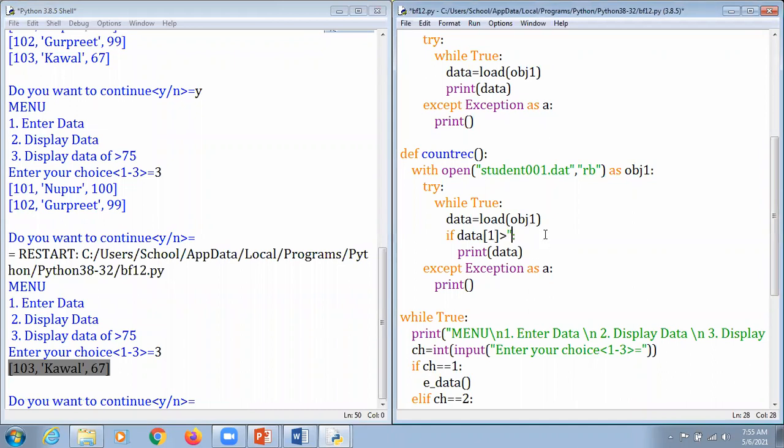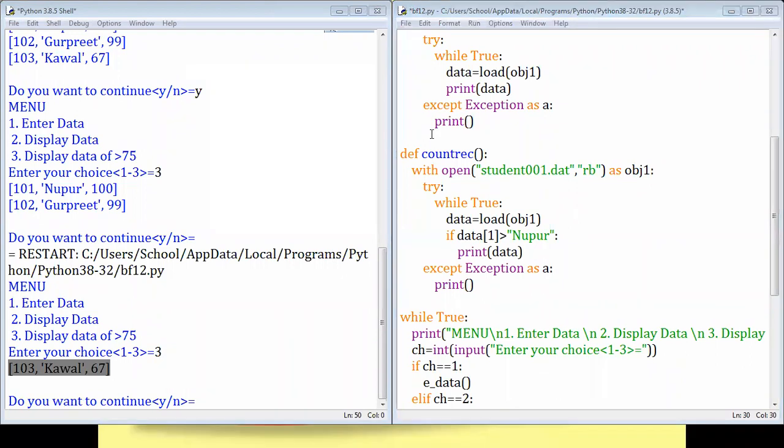I just mention it here as Nupur. So what will be the output? Kindly tell me in the chat box. I need your responses. Very good. Just tell me that at data 1, I think some information is there. Very good.